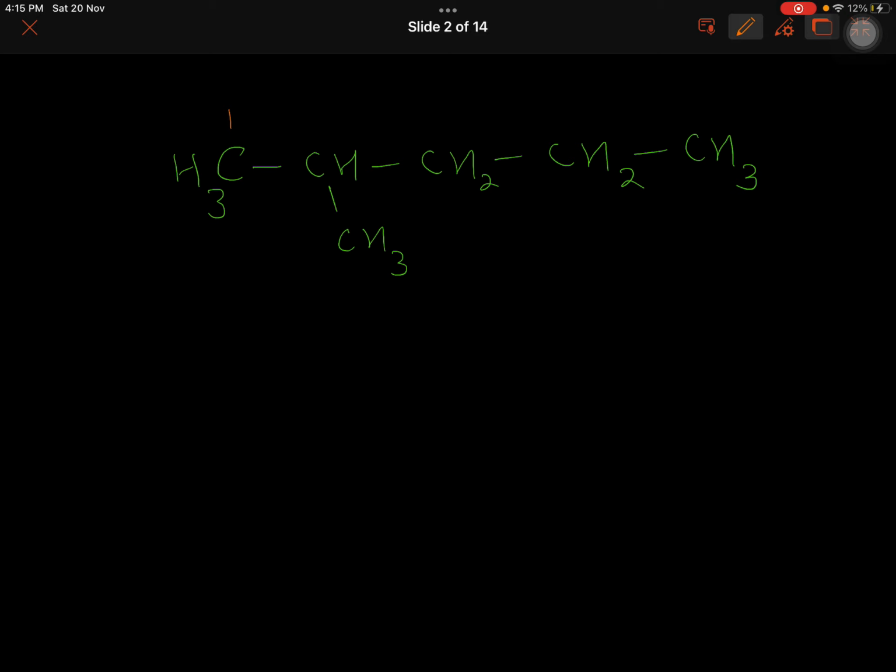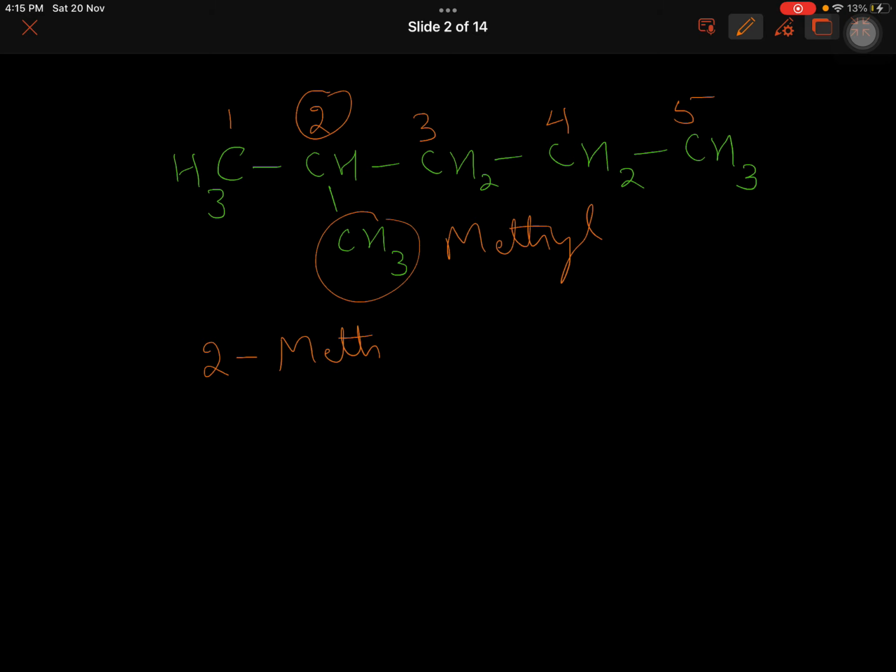So the longest carbon chain I can see has 5 carbons here, and an alkane having 5 carbons is called pentane, and on the second carbon you can see the methyl substituent is there. So the name becomes, we write the substituent first, 2, hyphen, commas, very important, 2-methylpentane. It has to be a single word if there are no other substituents coming in.